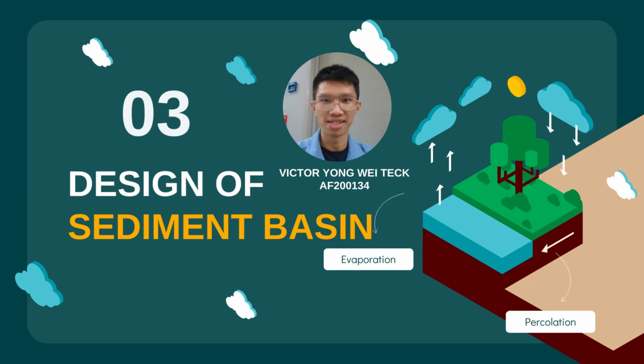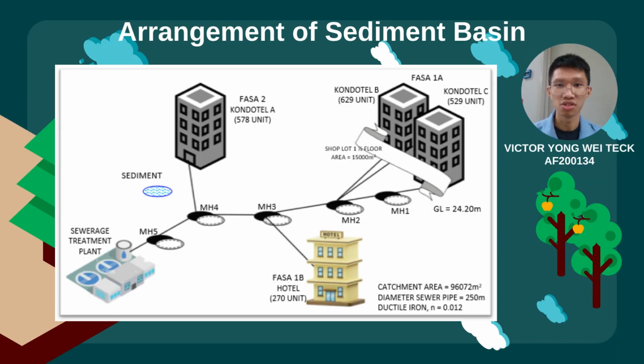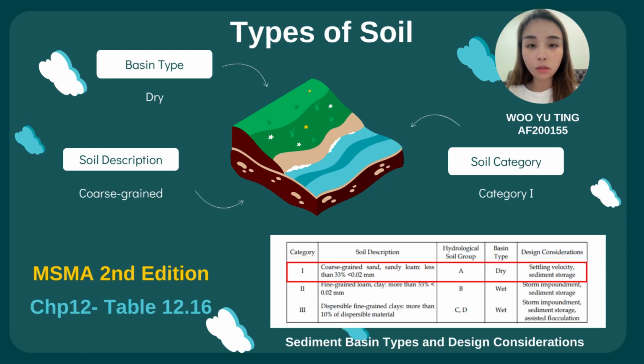Now it's my turn to present the design for the sediment basin. The picture beside clearly shows the layout plan of our construction area. The sediment basin is located near to the conductor A. This sediment basin is located near to the stream, which is stated in MASMA 2nd edition chapter 12.4.4.4.